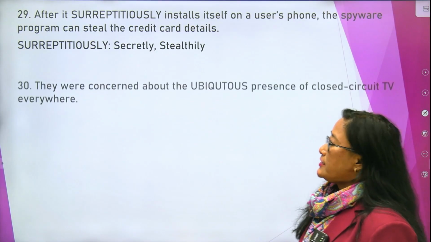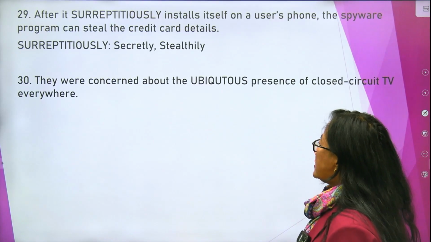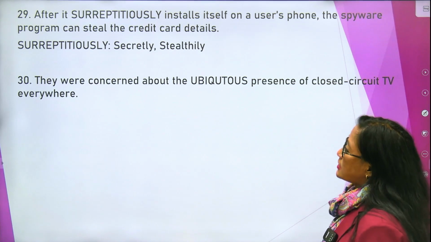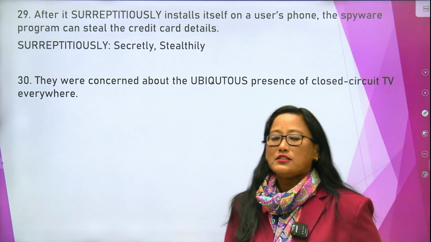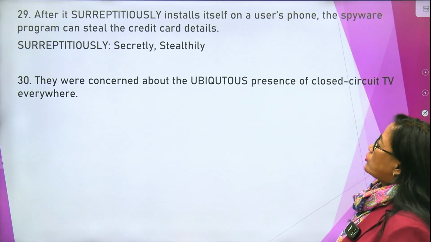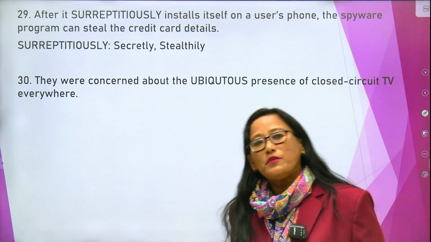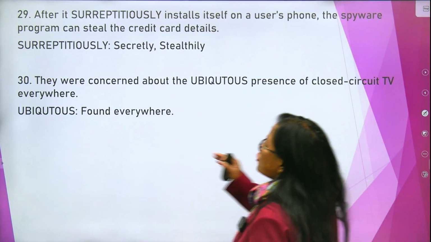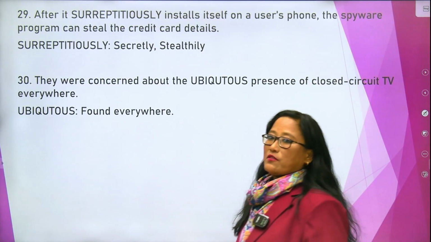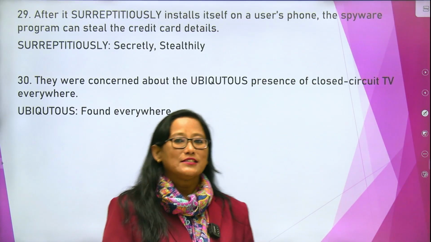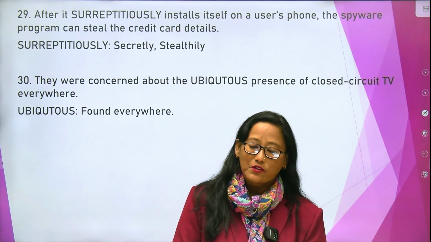Now the 30th sentence. They were concerned about the ubiquitous presence of closed circuit TV elsewhere. The CCTV was everywhere, and they were concerned about the ubiquitous presence. What is the meaning of ubiquitous? It is said to be present everywhere. So ubiquitous means something which is found everywhere. So these are the 15 words I have given to you.